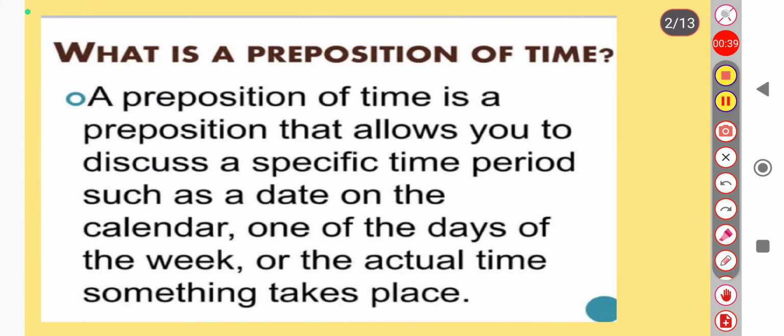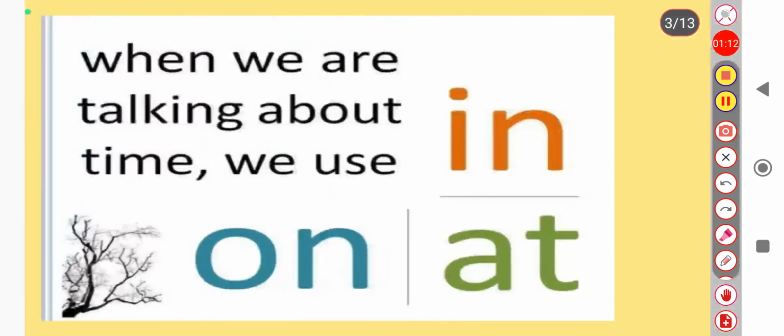Preposition of time is a preposition, as you can see here, a very simple definition or a very simple understanding is there. You can understand here while reading that it allows you to discuss a specific time. When we talk about a specific time, suppose when we talk about days, when we talk about dates, or when we talk about calendar or specific holidays, wherever we need to represent time, there we have to use these prepositions. Those are known as prepositions of time. Okay, next. So what are the words basically that come under prepositions of time?